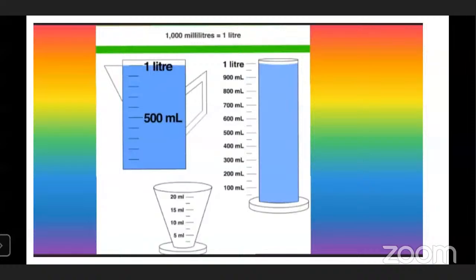In the mug also, 2 measurements are written, 500 milliliter and 1 liter. That means half of 1 liter is exactly 500 milliliter. And the last one, which is the very smaller one, has written 5 ml till 20 ml. Many times we use this smaller cup to measure medicines. Medicines, that means syrups, liquids.